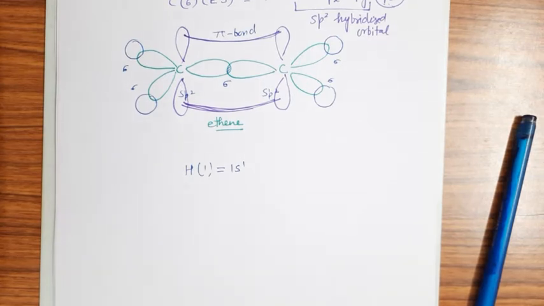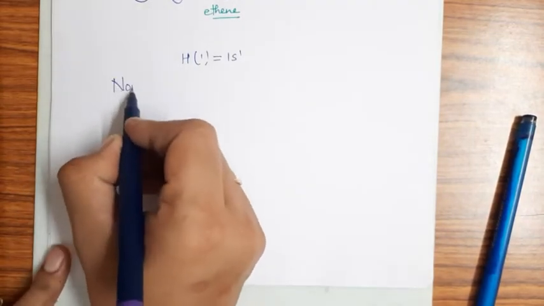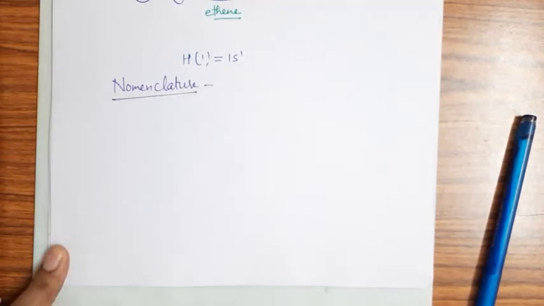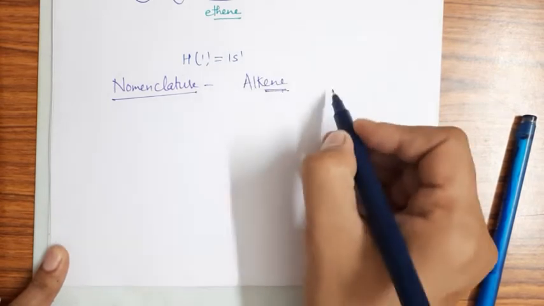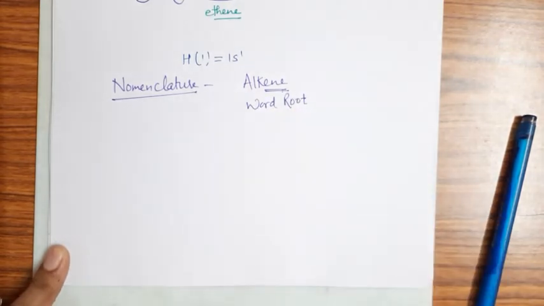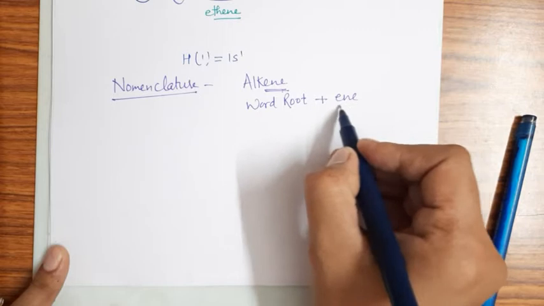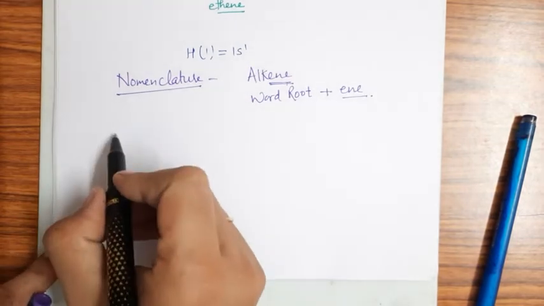Now come to its nomenclature, right? If we take the naming of the alkene, what is the suffix here? Here the suffix is -ene. We take the word root from the longest carbon chain, and then we use -ene as the suffix, right?